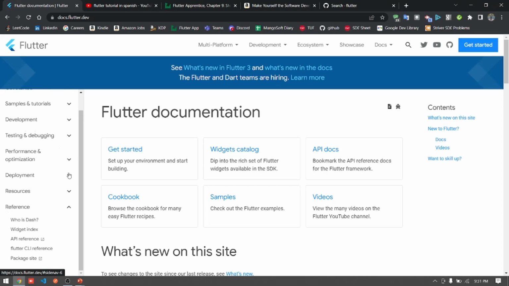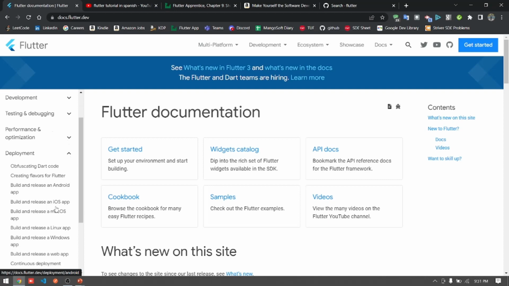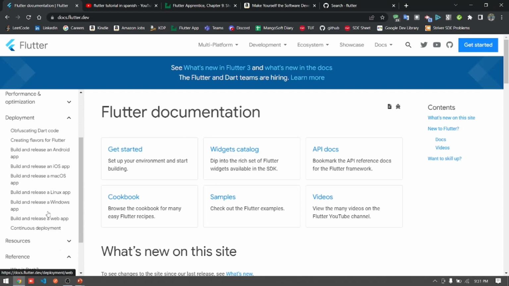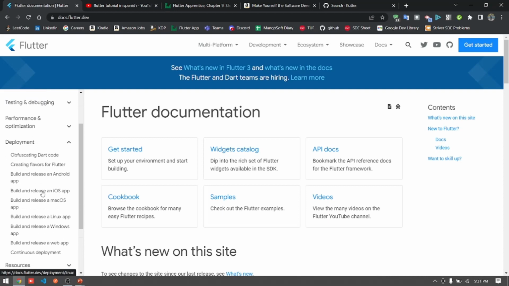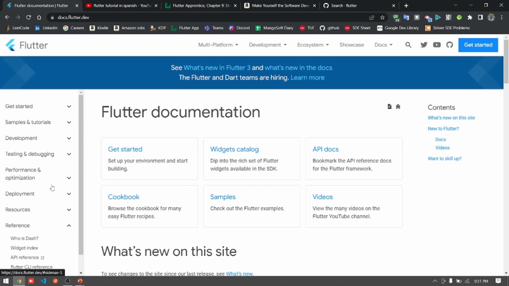Thereafter, the last section is deployment. In this section, you will get to know how to release your products made on Flutter on the different platforms like Android, iOS, macOS, Linux, Windows, and web. And this is all about deployment. So after exploring these subtopics, you will get to know Flutter from beginning to end, and this documentation will surely help you in enhancing your skills in Flutter. So this is all about Flutter documentation.